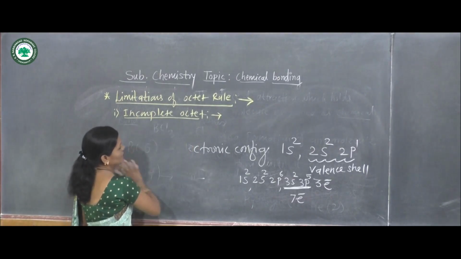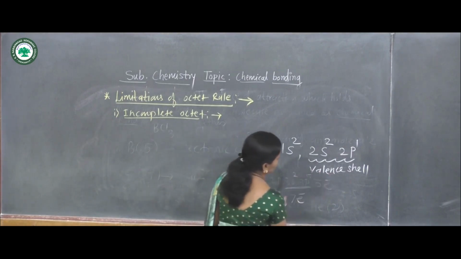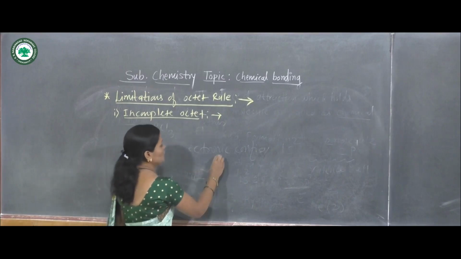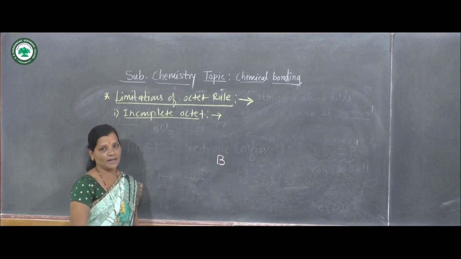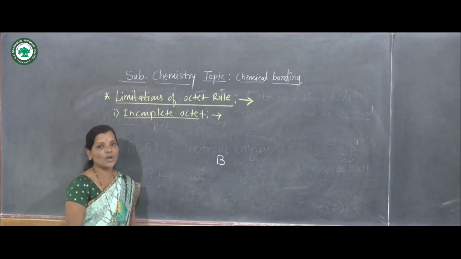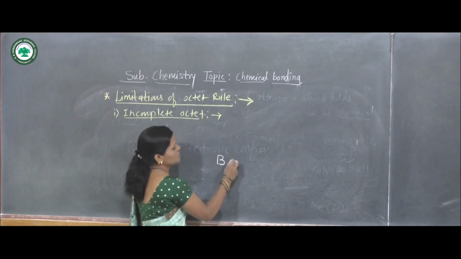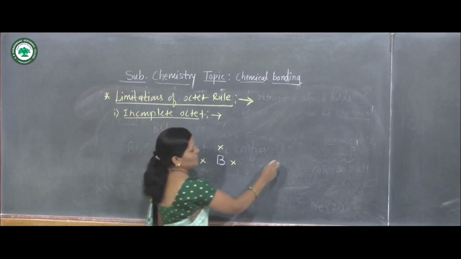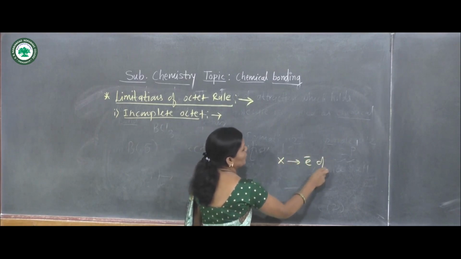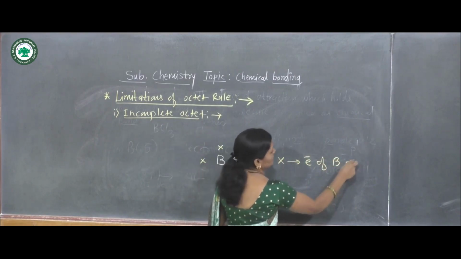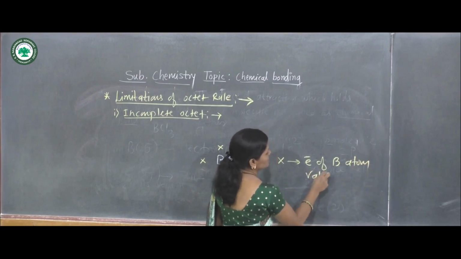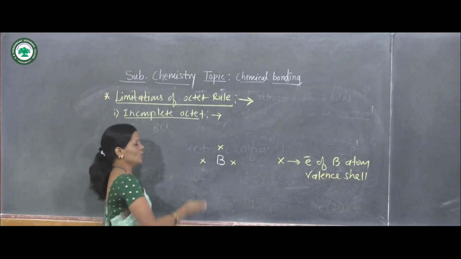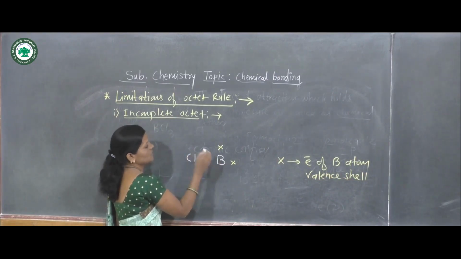Now let us see how the electronic structure of BCl3 takes place. Suppose here is the boron atom, the central atom, and the valence shell of the boron atom carries 3 electrons. Suppose these electrons are denoted by a cross symbol, indicating electrons of the boron atom from the valence shell. Now 3 chlorine atoms are forming bonds with this boron atom.